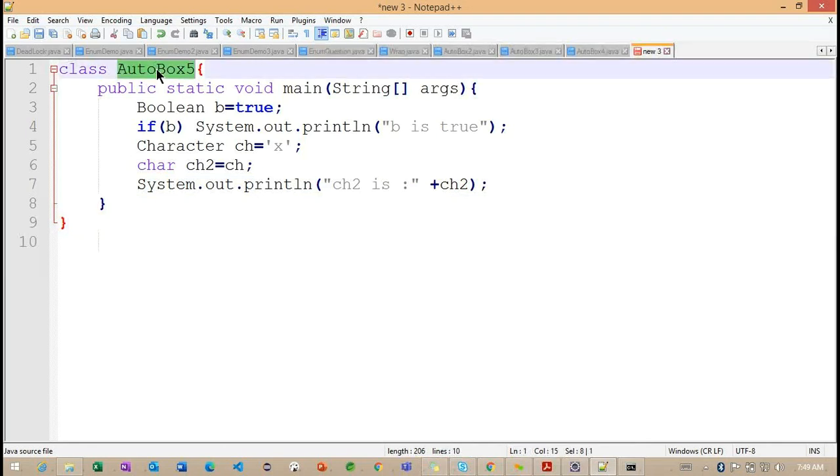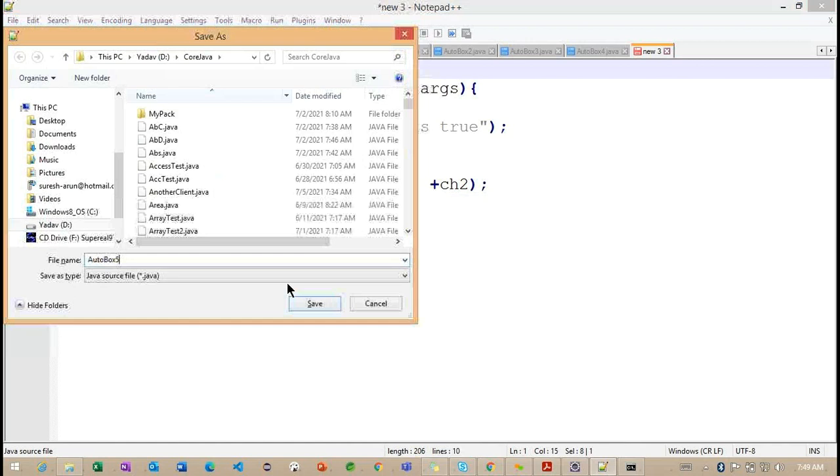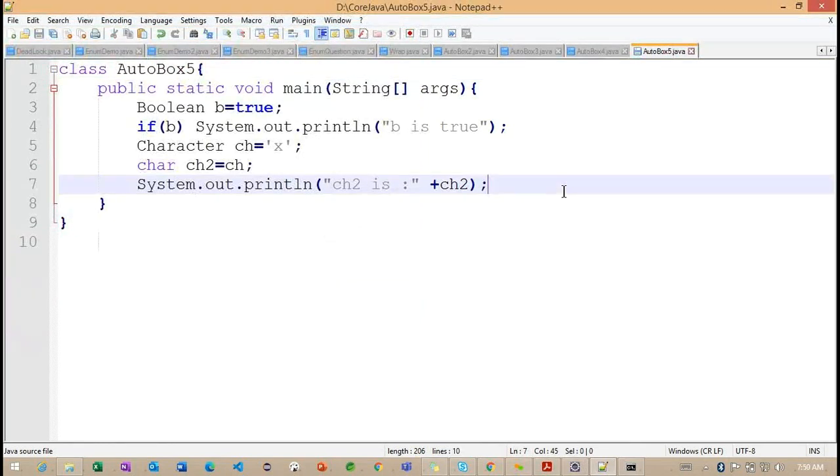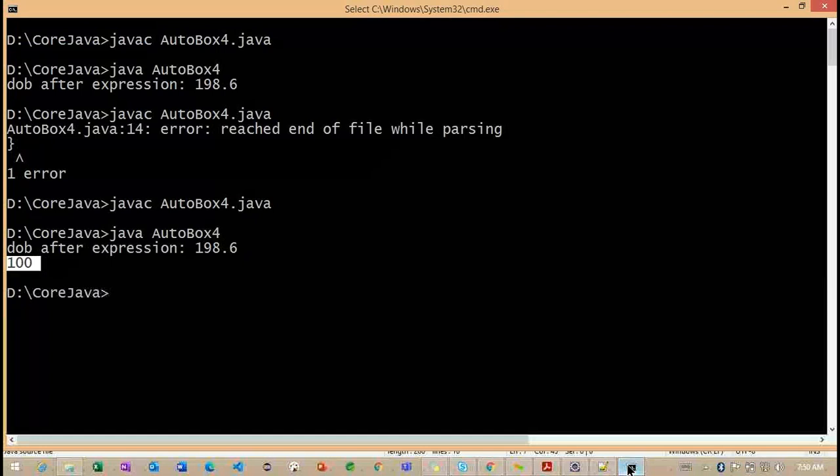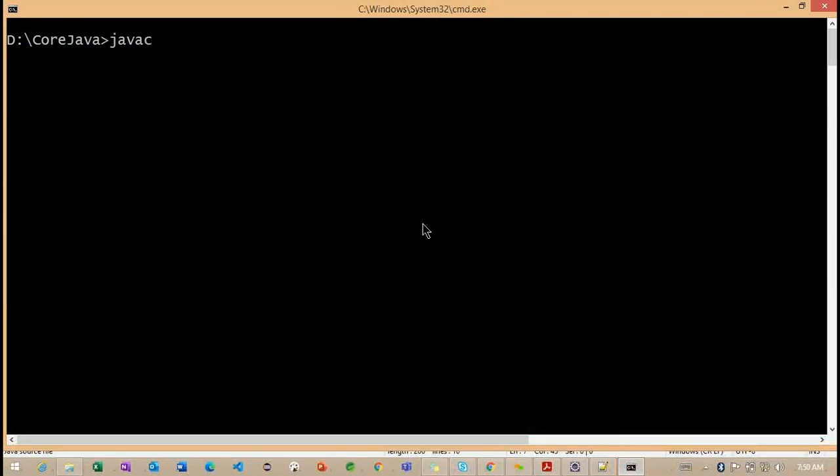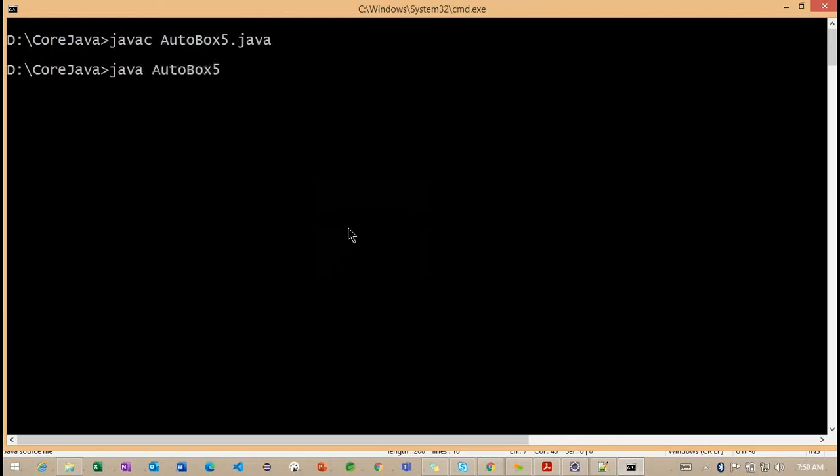And close the braces of this particular main method as well as our class level brace. Observe here, these are the boolean wrapper class as well as character wrapper class examples we are trying to identify. Let me clear the console. So javac AutoBoxDemo.java. It's compiled successfully, and java AutoBox5. So b is true, ch is the x value. Getting the point, the same thing we are getting here.